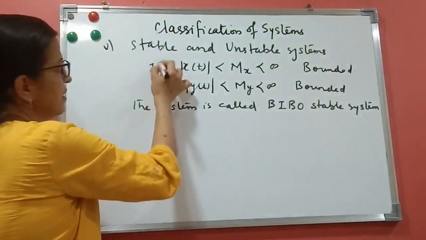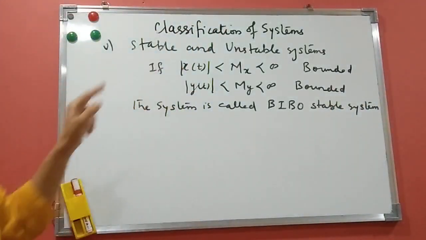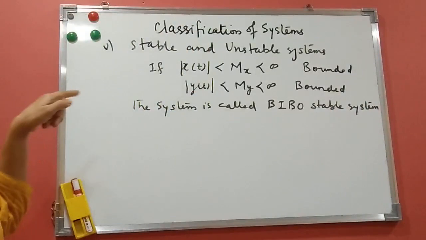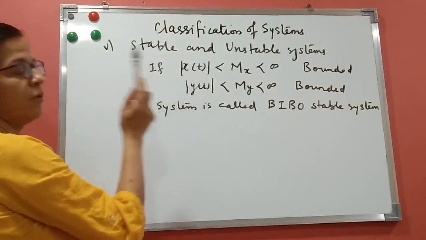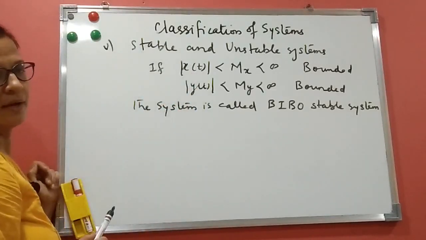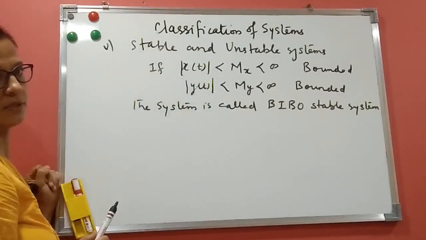So what we say here, stability, is that if input is bounded and for that output is also bounded, the system is called stable.